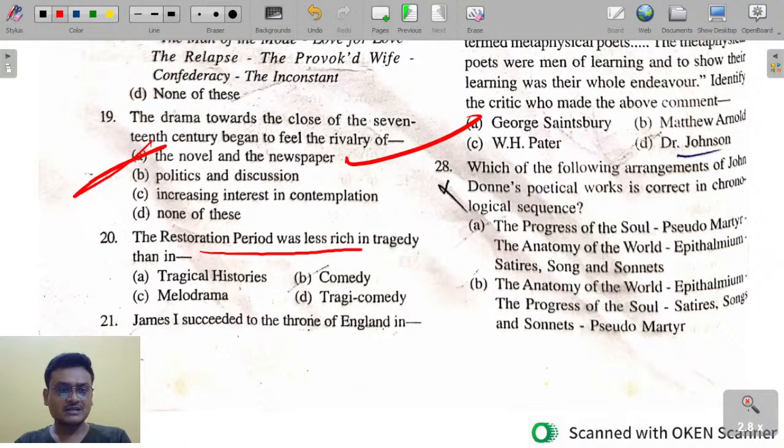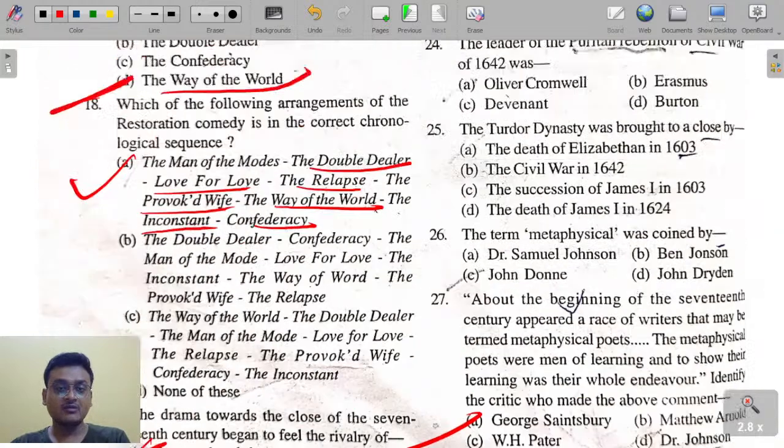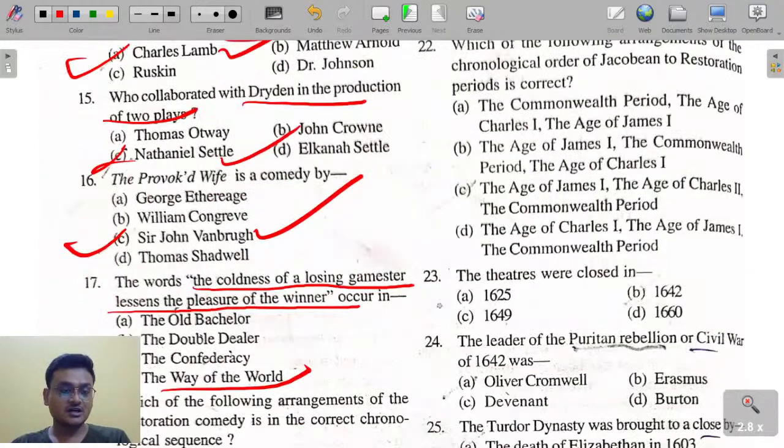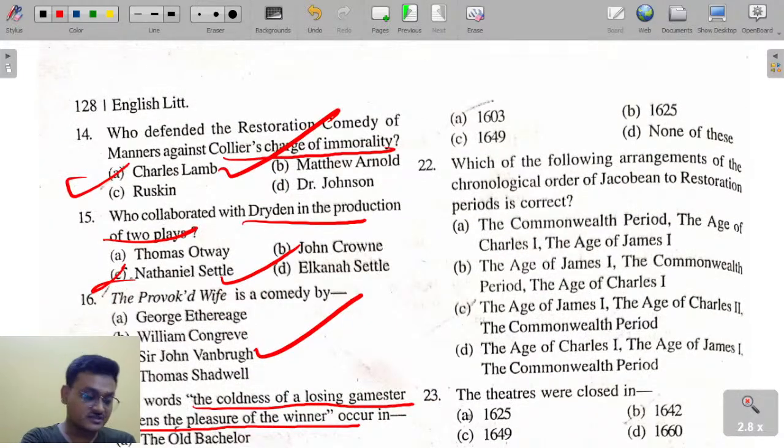The Restoration period was less rich in tragedy than in comedy. Okay. James the First succeeded to the throne in England in which year? James the First succeeded to the throne in which year? It is 1603. Okay?